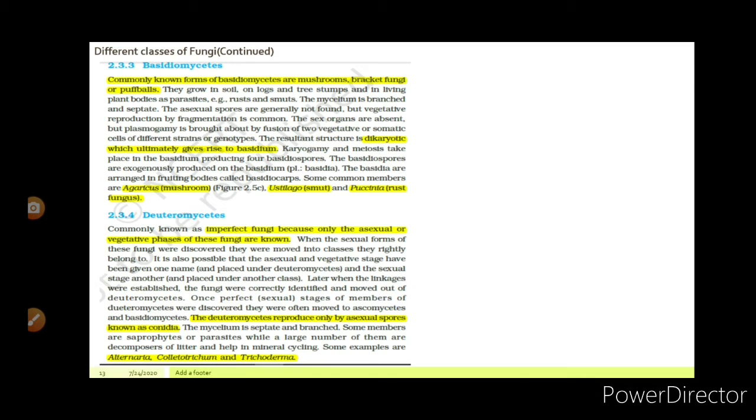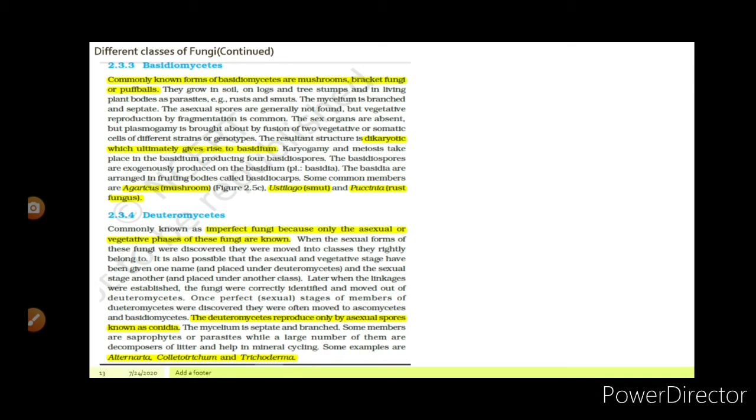The mycelium is branched and septate. The asexual spores are generally not found, but vegetative reproduction by fragmentation is common. The sex organs are absent, but plasmogamy is brought about by the fusion of two vegetative or somatic cells of different strains or genotypes. Examples are Ustilago and Puccinia, which is a rust fungus.